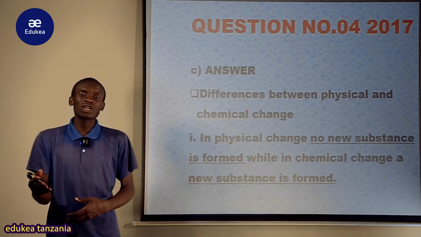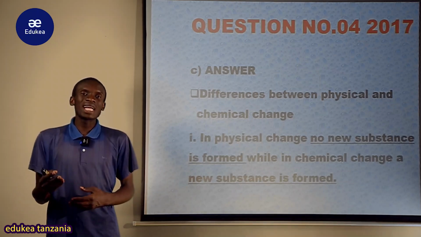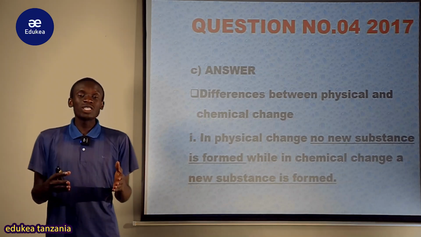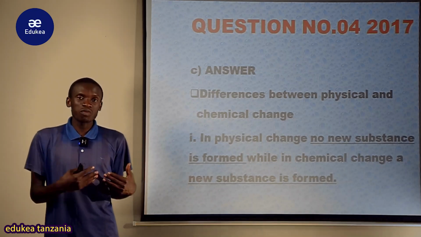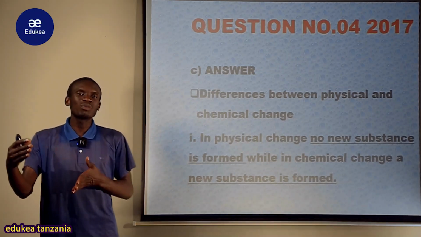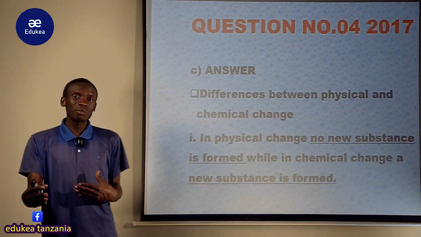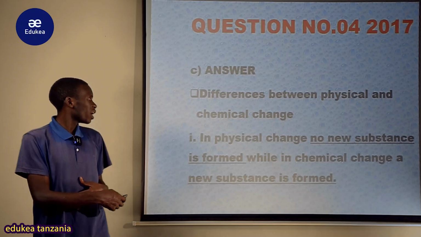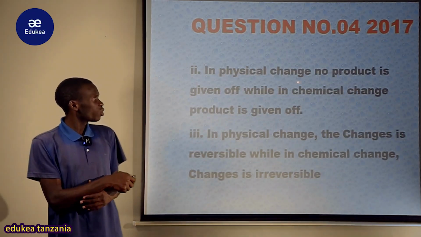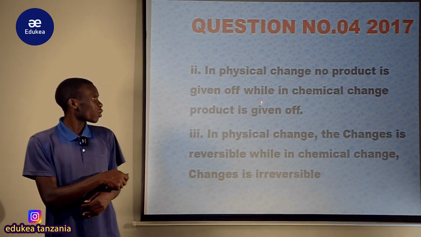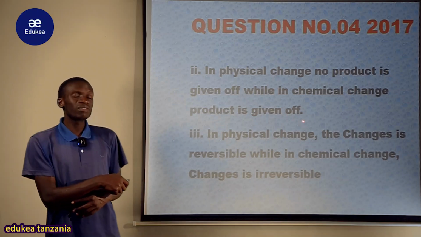Utakuta samaki aliyeoza kwa sababu hawezi kutumika tena. Maziwa ya mgando hawezi kutumika tena kama ilivyokuwa fresh. Kwa ile product nyingine imekuwa formed tena kutoka kwenye product ya mwanzo ambayo ni fresh milk inaenda kuwa sour milk. And number 2 is, in physical change no product is given off, while in chemical change a product is given off.